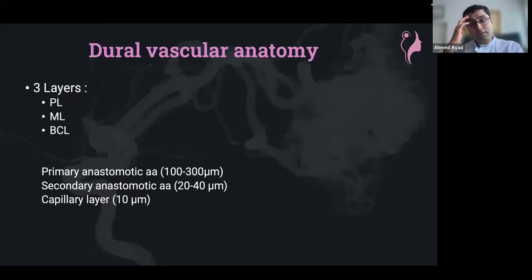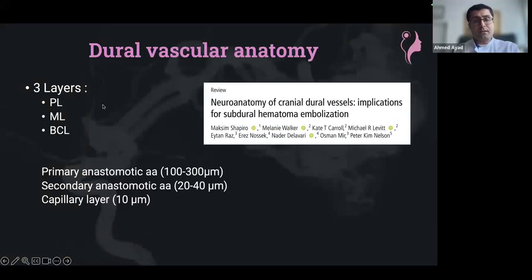The other important anatomical stuff is actually the dural vascular anatomy itself. And in that regard, I can really recommend this review from Maxim Shapiro, because he puts a lot of very nice pictures describing the dura and the levels of the dura. I found this especially interesting because if you look at the three layers of the dura, the periosteal layer, the meningeal layer, and of course the basal layer, in the periosteal layer, which is the first layer, there are the primary branches of the MMA, the outer network, where the size is about 100 micrometers.